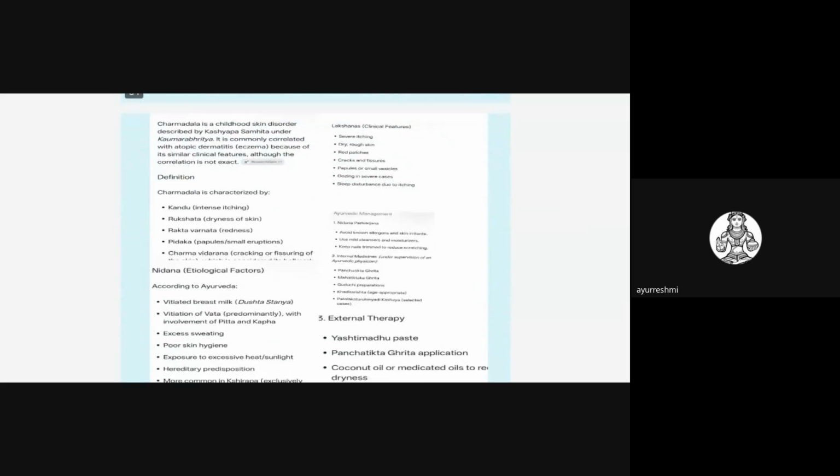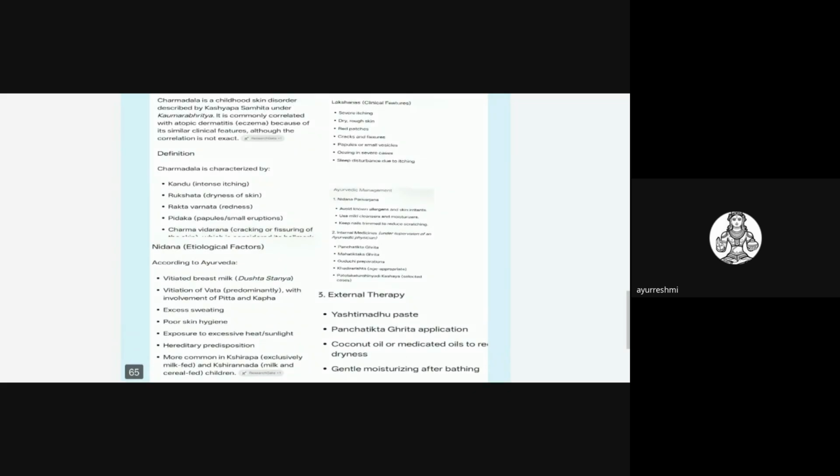So Charmadala, there is some explanation in this slide related to Charmadala. It is explained in the Kashyap Samhita. It is commonly compared with eczema. And the clinical features are Kandu, Rukshata, and commonly this dryness will be more in this, severe itching will be there, and red patches will be there, and cracks on the skin will be there in this condition.